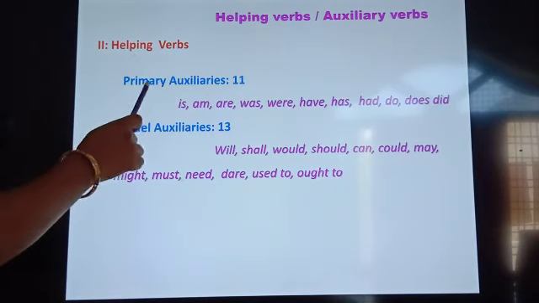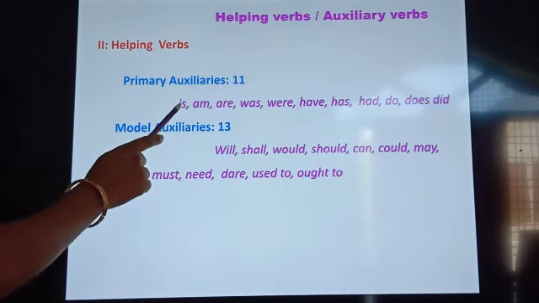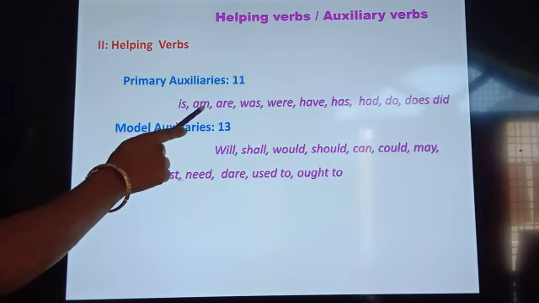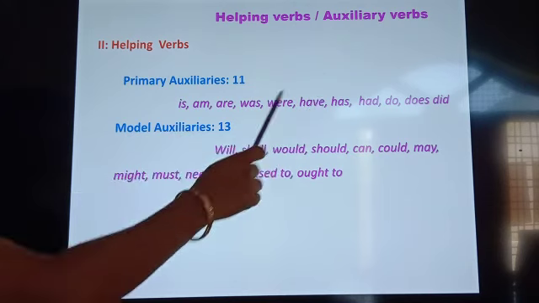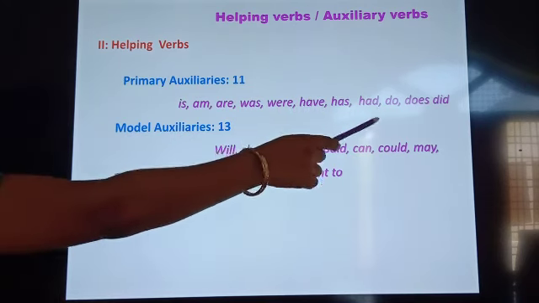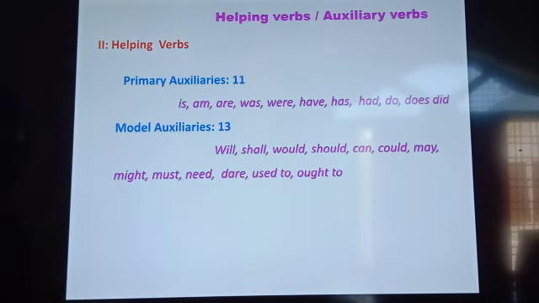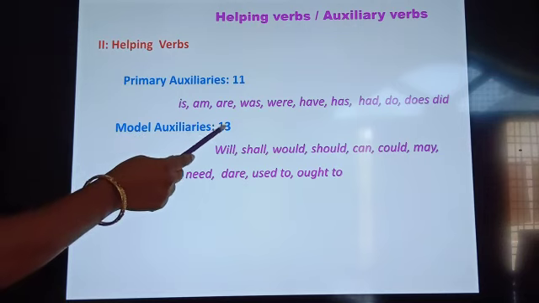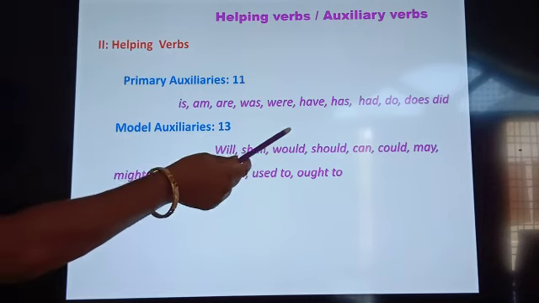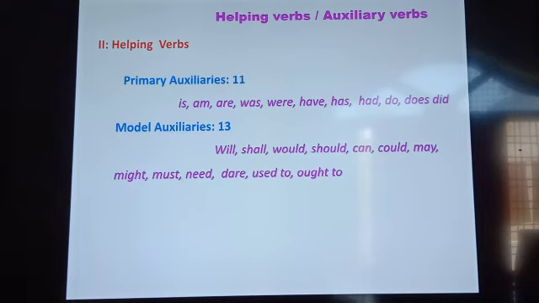Helping verbs, primary auxiliaries, they are 11. That is is, am, are, was, were. These are be forms. Has, have, had are have forms, and do, does, did. These are do forms of primary auxiliary verbs. Coming to the modal auxiliaries, they are 13. That is, will, shall, would, should, can, could, may, might, must, need, dare, used to, and ought to.